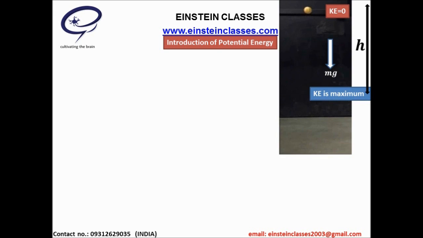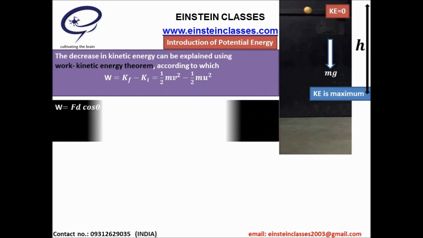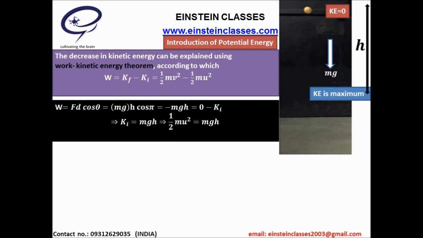During the motion of the ball, only one force is acting on the ball, which is weight mg, vertically downward, by the earth. The work performed by this force is negative, that's why the kinetic energy of the ball is decreasing. Here we are neglecting the air friction. Can you tell me the work done by weight mg? Yes, you are right, the work done by this force is minus mgh.